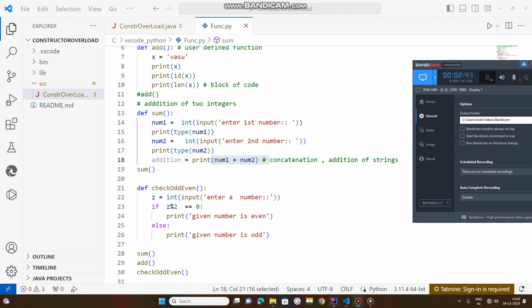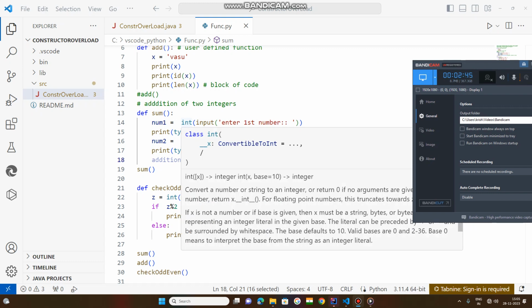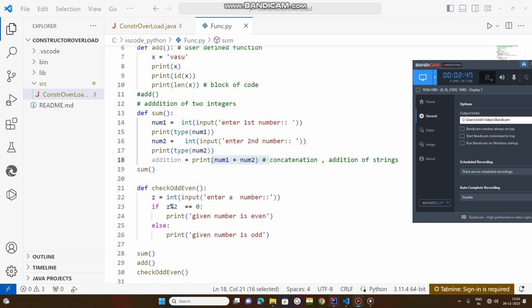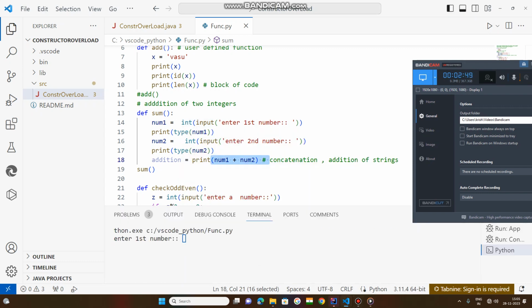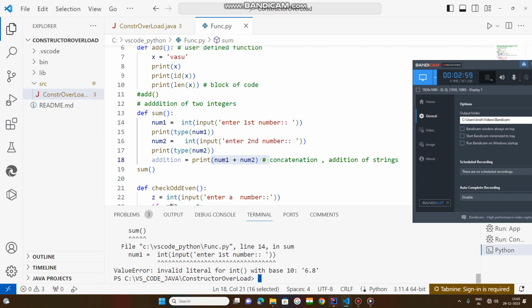Suppose in this function I want to do some work. See what happened if you compile this code and enter a number. Here you are expecting an integer number, but if I pass any float number, it gives an error. The interpreter stops at line 14 because of an invalid literal for int with base 10.